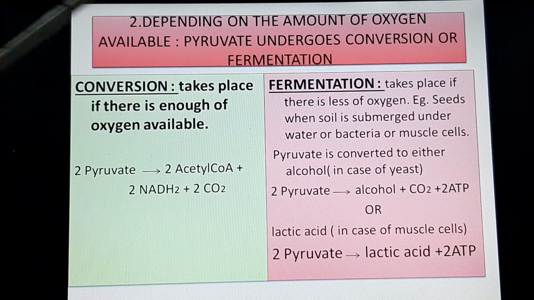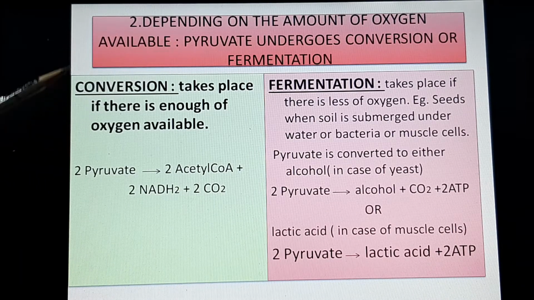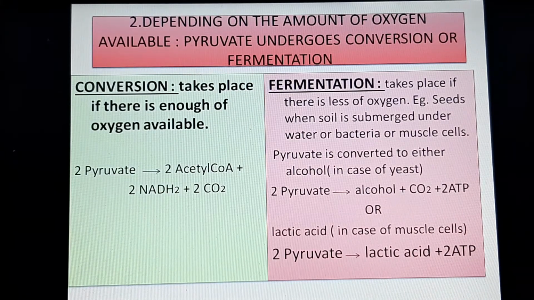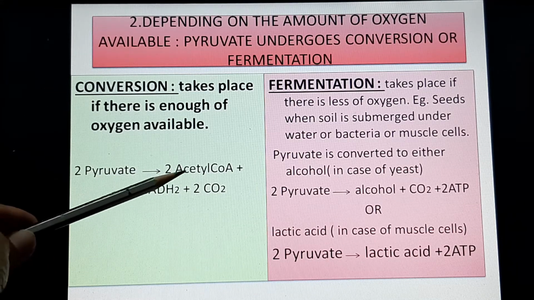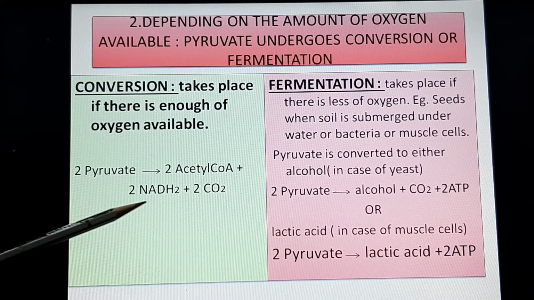From the first step, we got pyruvate, that is a 3 carbon compound. It either undergoes conversion when there is enough oxygen, or if there isn't enough oxygen in the mitochondria, then it undergoes fermentation. So in conversion, the two pyruvates are converted into 2 acetyl coenzyme A, 2 energy units of NADH2 and 2 carbon dioxide molecules.